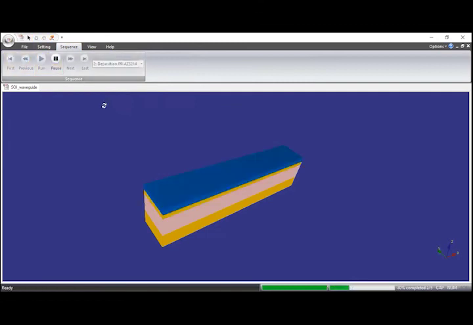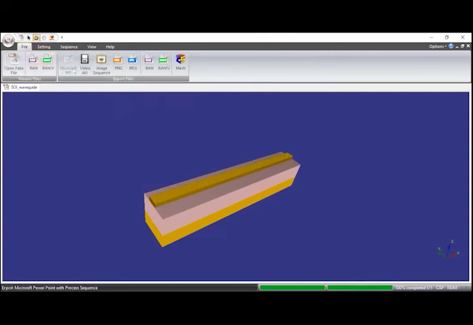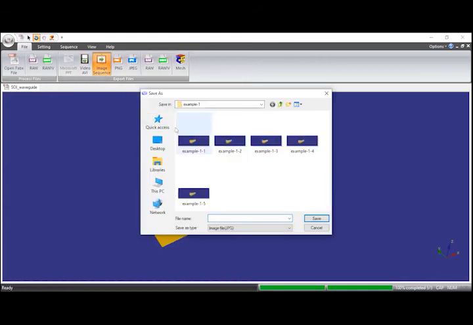Whatever process I have done, you can run that entire process once. There is one option called Run. It will quickly show all the results. Then you can go to File, and you can generate this Microsoft PPT, or you can go for this image sequence. If I click on this image sequence, it will generate all the images step by step.